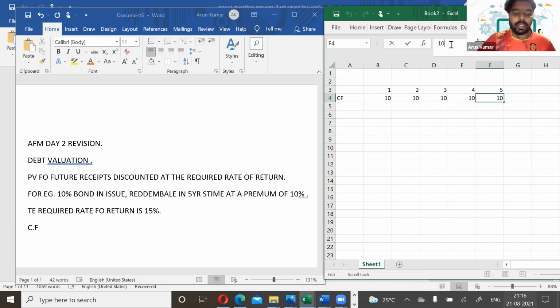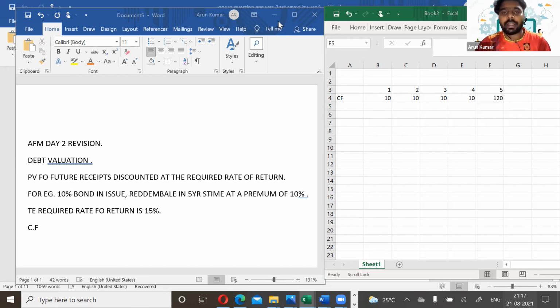And in the last year, they assume that it will get redeemed at a 10% premium. So it will be the nominal value plus a premium of 10%, so it will be 110. So the total value in the last year will be 120. So these are your future cash flows. Literally you have to calculate the present value of these future cash flows. Is it clear now?